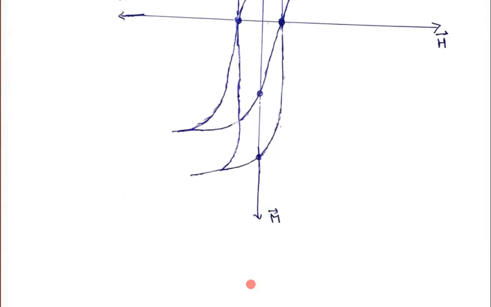So in this lecture, I have explained the very basics of ferromagnetic material, and then I have covered the BH curve. The BH curve and MH curve are known as the hysteresis loop because they remember their history, how they are going back. Then I explained the MH curve and BH curve separately for ferromagnetic material, and clearly tried to explain the difference between the BH curve and MH curve. I may have missed some part.